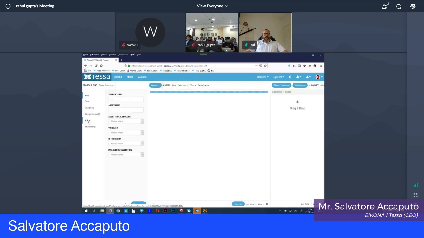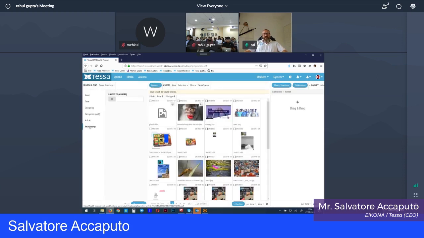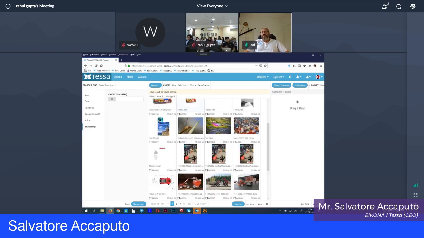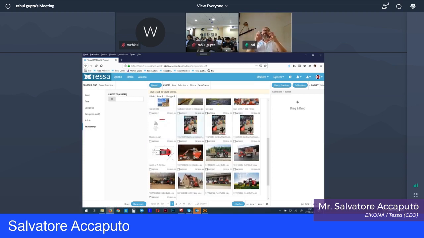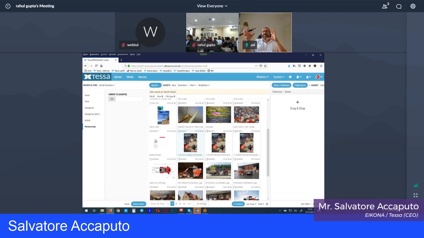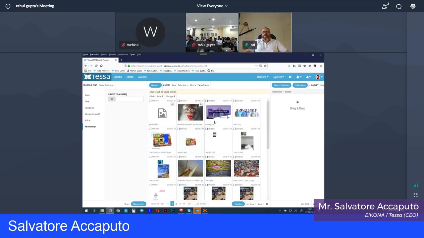This is the connection with products. We're gonna put this in later on. So, for example, now relationship. You can put several assets into relation to each other. For example, if you have an InDesign document, there are some images in that InDesign document, and these images have a relation to that InDesign document. And to make, for example, a manual relation, I just drag and drop one image on another.